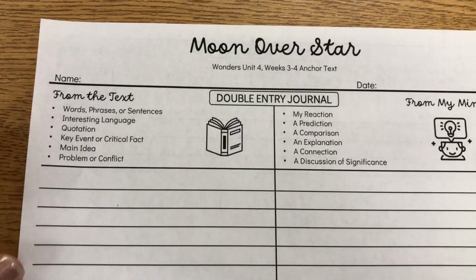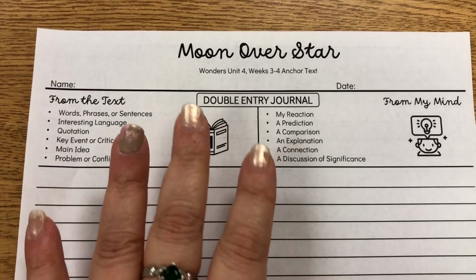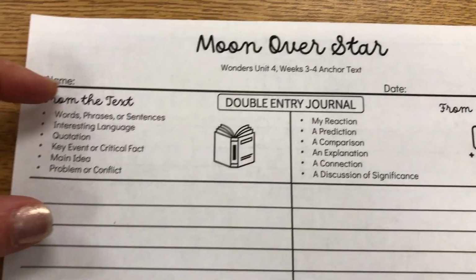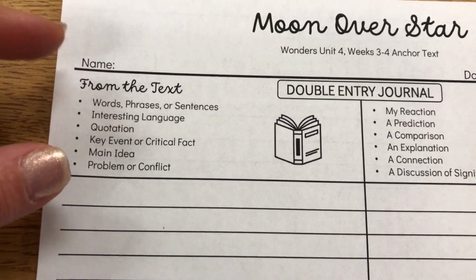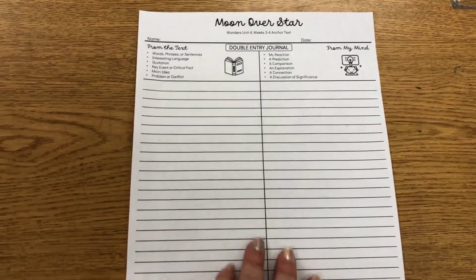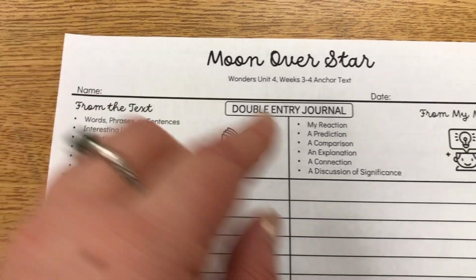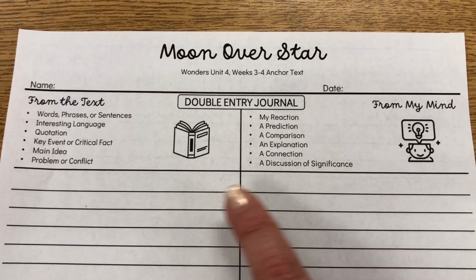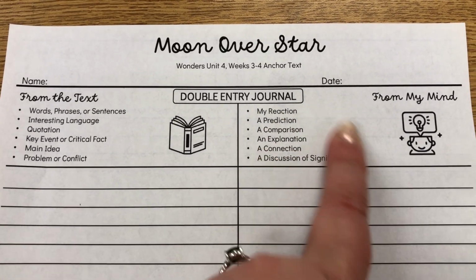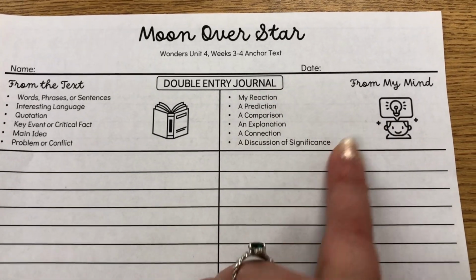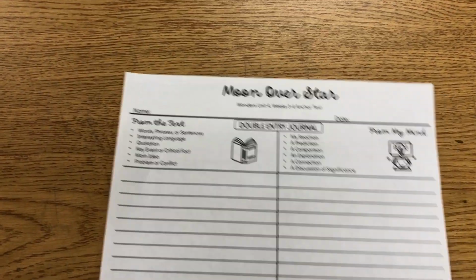Then I introduced the Moon Over Star double entry journal. This is something that I've used in the past for another novel study, but I decided to make it into a single double-sided page where on the left side they take information from the text and on the right side they react to it or they give information based on what they understand with their mind. So they have double-sided because it is a long story, and we'll continue reading it tomorrow. I'll show you a little bit more about this story tomorrow.